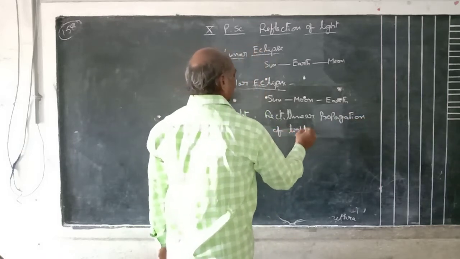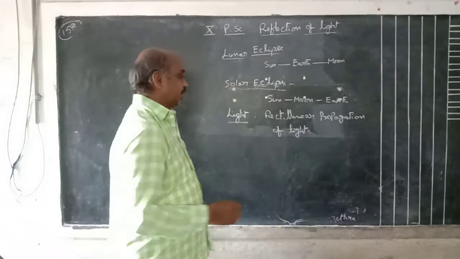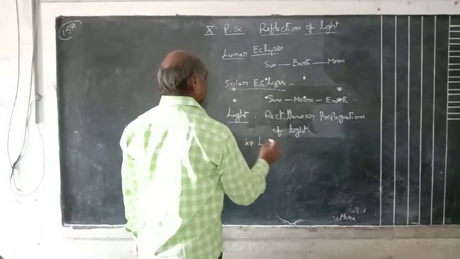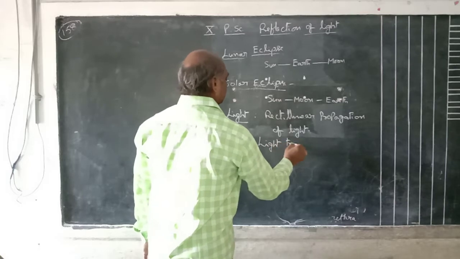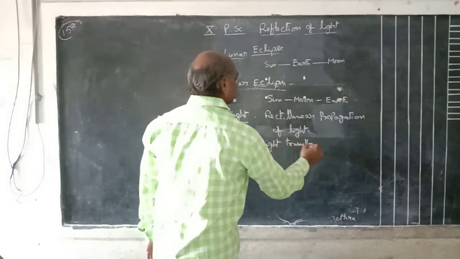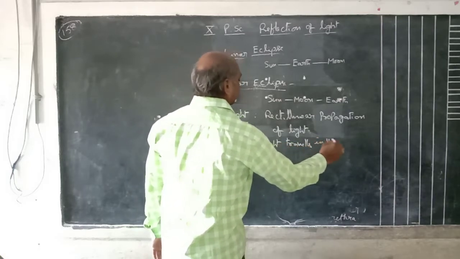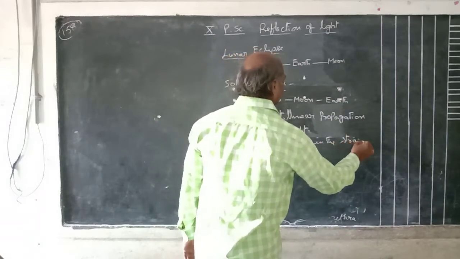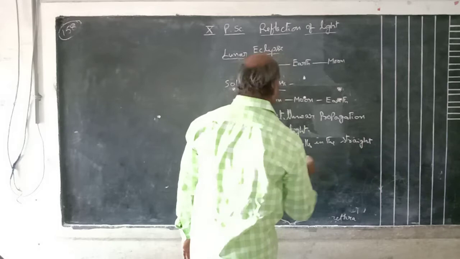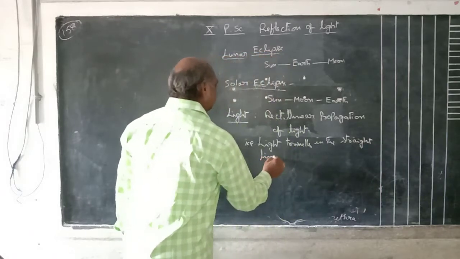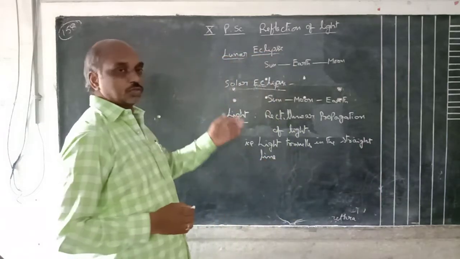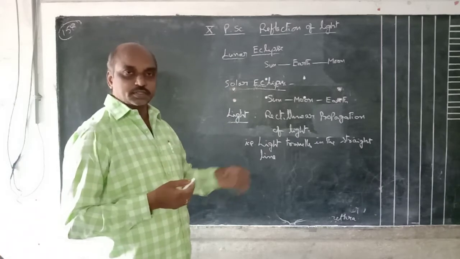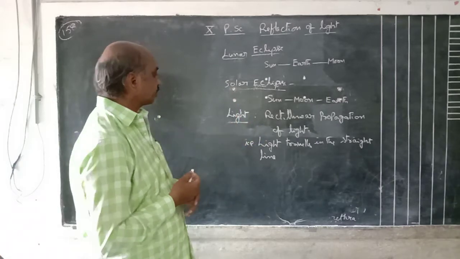Light always travels in a straight line. These were also explained in the previous class, that is the 7th class.